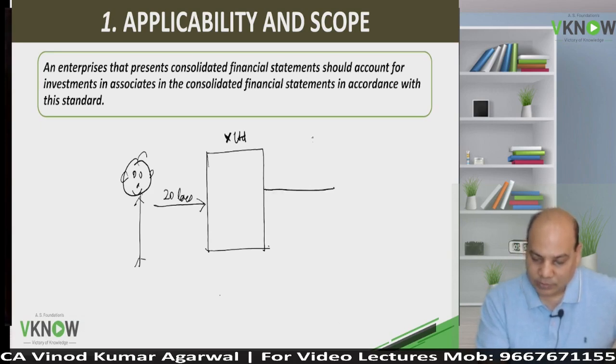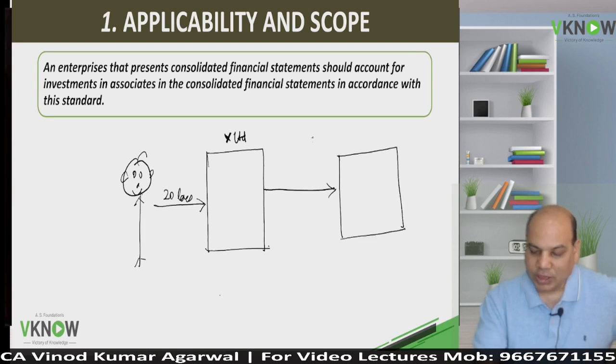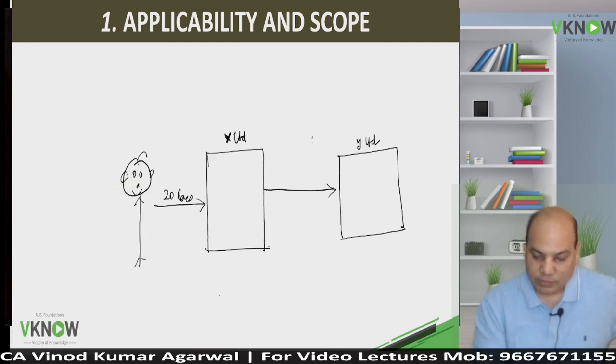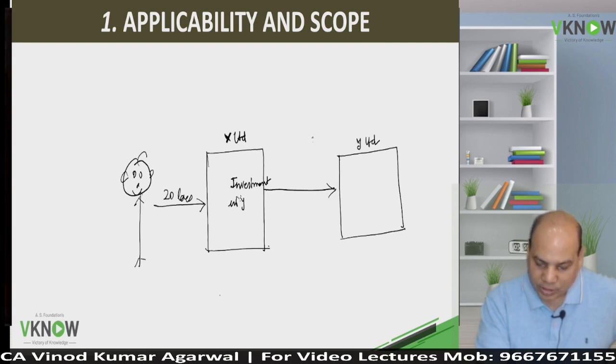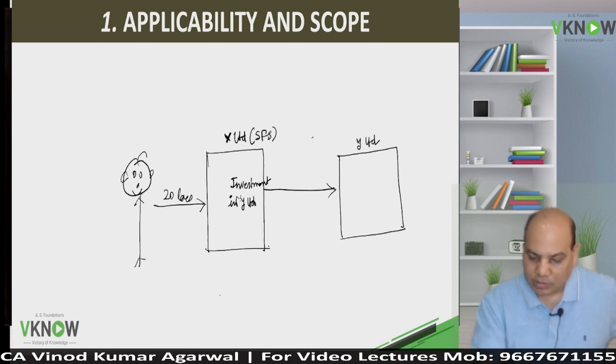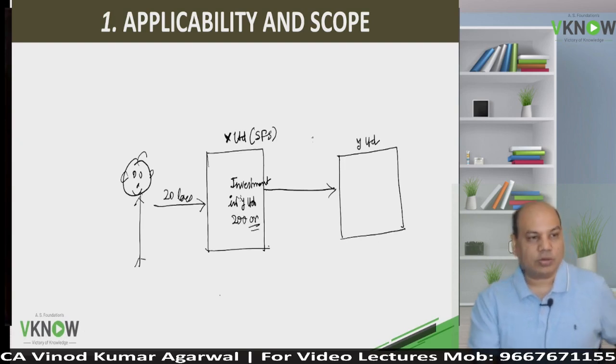This company has invested in the share capital of Y, a big amount. Let us say they have invested 200 crore rupees in Y. So in the books of X, investment in Y Limited will appear in the separate financial statement, and the amount invested is, for example, 200 crore.